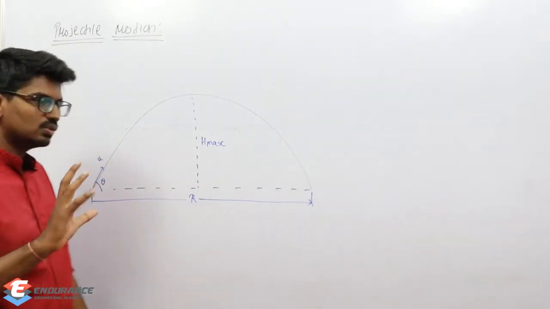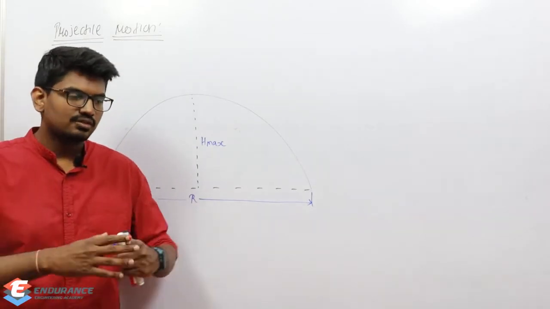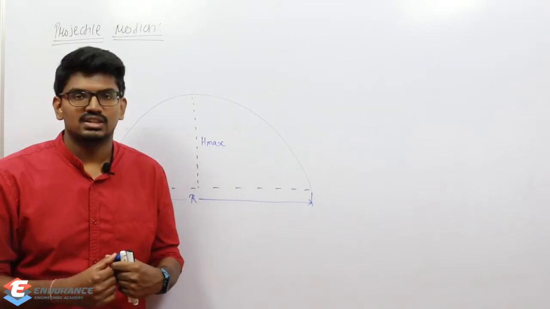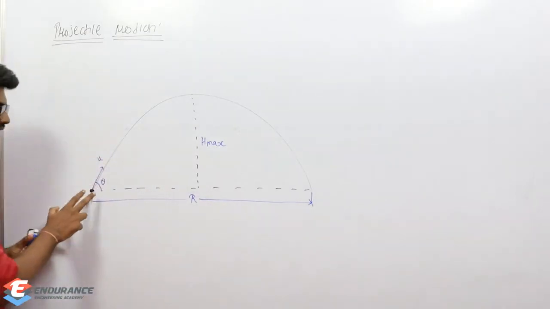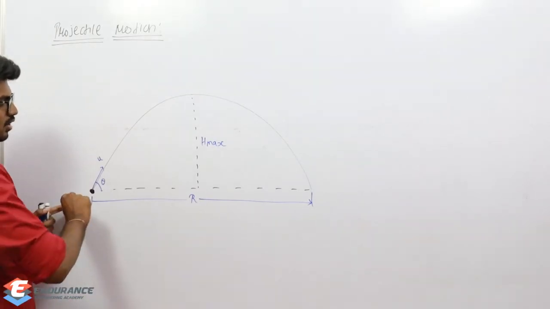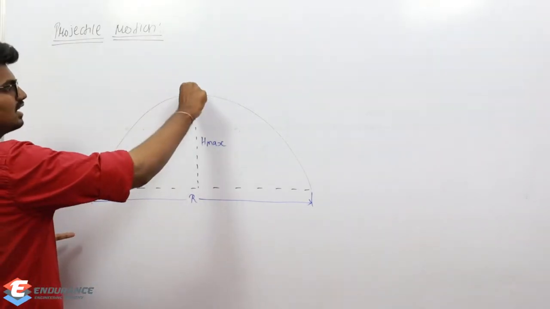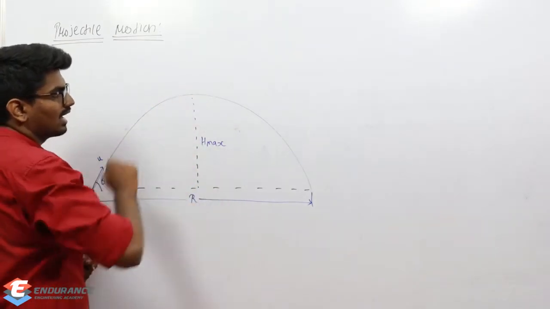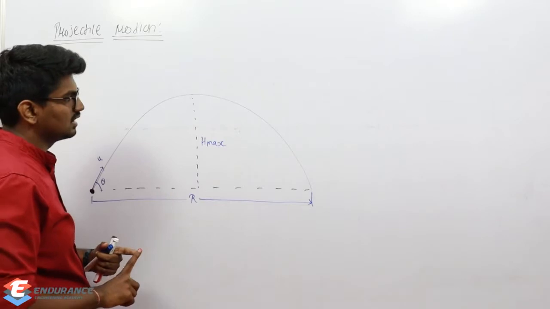Now we are going to do a small analysis, and we are going to find out a few things which are going to be useful for GATE. The first thing is, imagine there is a person who is kicking the football. The ball will travel and reach some height, right? And that maximum height the ball has reached is the first thing which we need to find out.